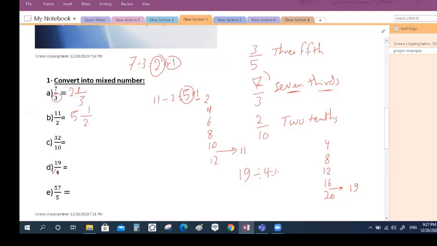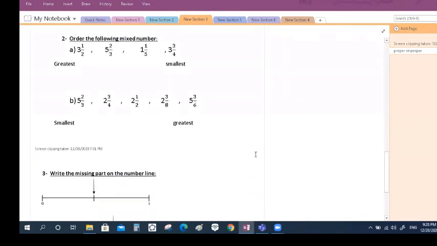So I have 4 whole numbers. Then the remainder: 4 times 4 equals 16. From 19, I have 3, remainder 3. So the 4 will be the whole, and I have here a fraction. The denominator will be the same, and the numerator will be the remainder. I will write here 3.